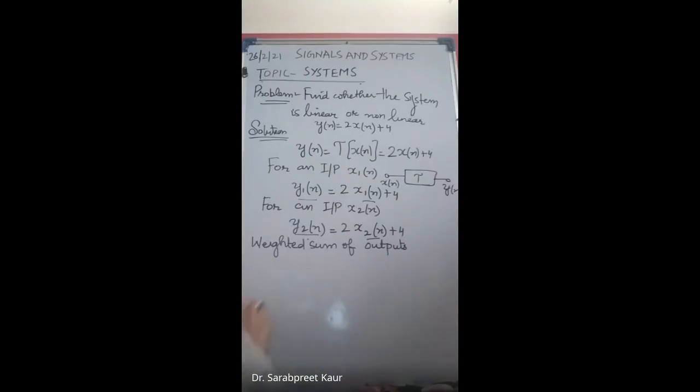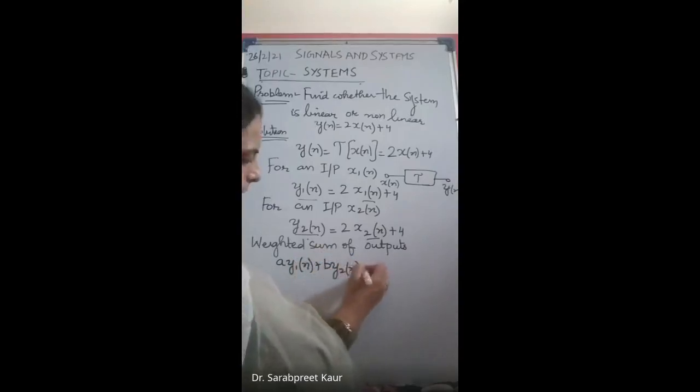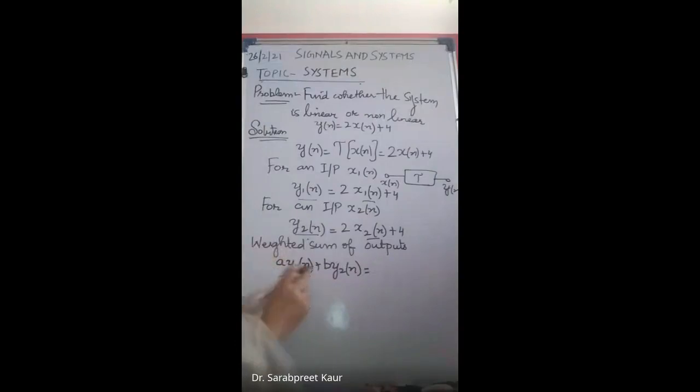Okay, no issue. So weighted sum of output means that weighted means you are multiplying the output with some constant. Weighted means you are just, I can say, scaling the parameter. So for the weighted sum of output, we take standard constants A and B: A into y1[n] plus B into y2[n]. This is the weighted sum of outputs. We have weighted the output y1, we have weighted the output y2, and then we have added them. That is why this is known as weighted sum of output. So A y1[n] plus B y2[n].